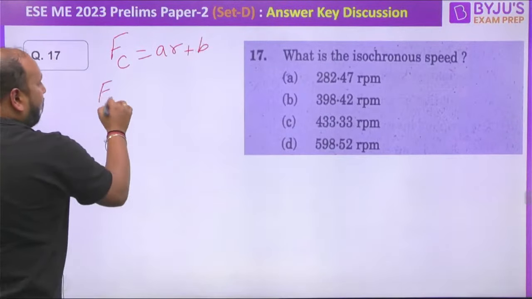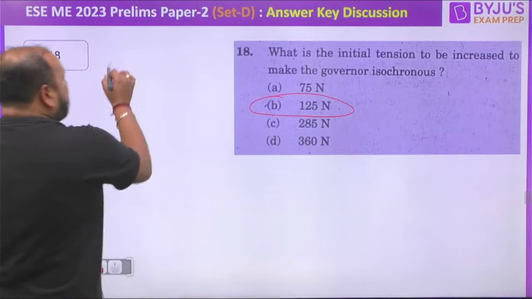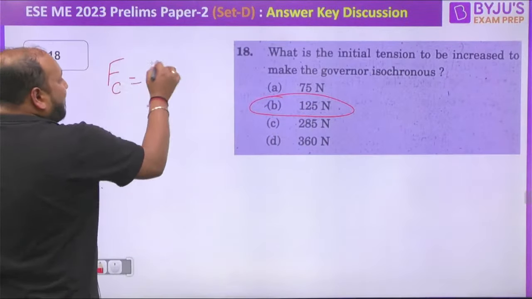Let us go to the next question. This is the last question, then Dheeraj sir will be coming up with very interesting questions. They are saying the initial tension is to be increased; we already solved this. We are getting this to be 125 Newton because the expression was 7R minus 125. That means if I want to convert into an isochronous governor, you have to add 125 on both sides. Fc dash is equal to 7R.